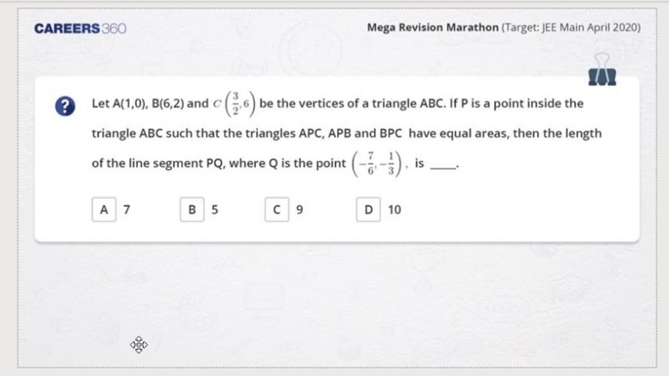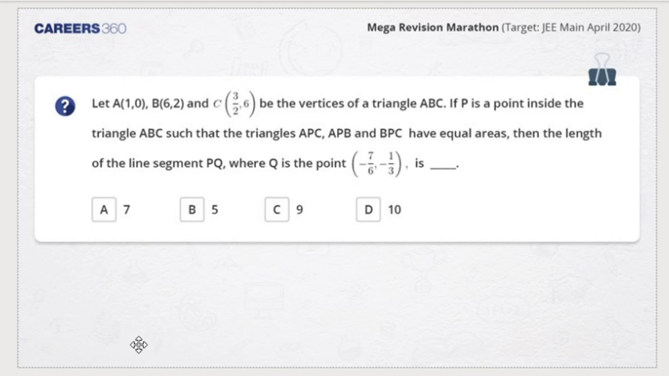Okay, let A be 1, 0, B be 6, 2, and C be 3 by 2, 6, the vertices of a triangle ABC. If P is a point inside the triangle ABC such that the triangles APC, APB and BPC have equal areas, then find the length of the line segment PQ, where Q point is given as minus 7 by 6 and minus 1 by 3. No problem, Somrik. Solve it with a cool and calm mind, and you'll be able to get the right answer.